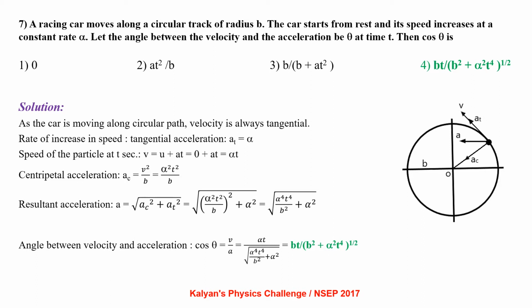So the resultant acceleration comes out to be root of alpha power 4 t power 4 by b square plus alpha square. Angle between velocity and acceleration cos theta equal to v by a, that is alpha t by root of alpha power 4 t power 4 by b square plus alpha square, that is effectively bt by (b square plus alpha square t power 4) whole power 1 by 2.